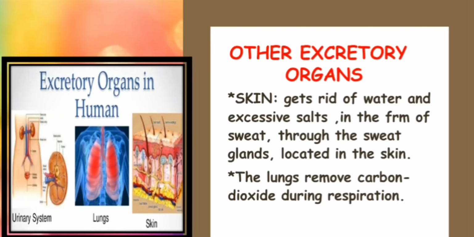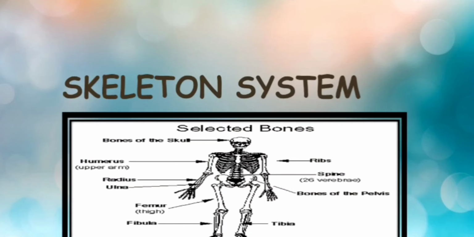Next we are going to discuss the skeletal system. The skeletal system has many functions. It provides shape and a framework to the body, it helps in movement of the body, it helps in the movement of muscles, and it protects our delicate organs, which we have already discussed in our class 5 lectures also. In general we have 206 bones. So we are going to study the skeletal system next.